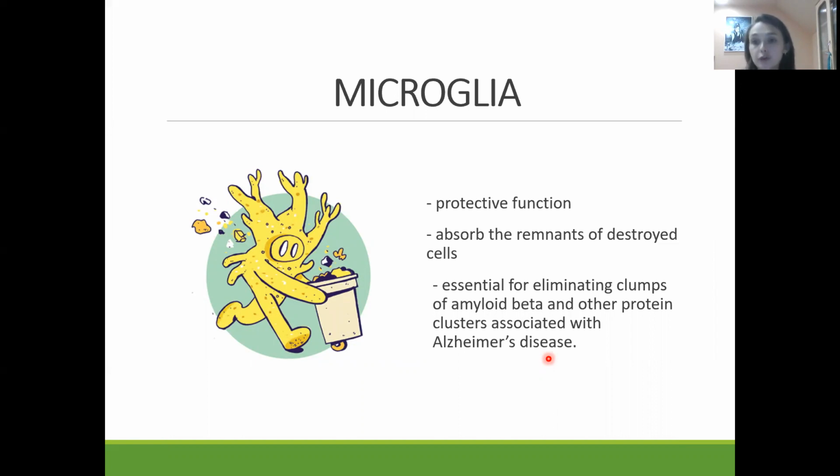The main function of it is to absorb destroyed cells and protect the network of the neurons in the central nervous system from the clumps of proteins which could have a negative effect on the synapses and the networks of the neurons.